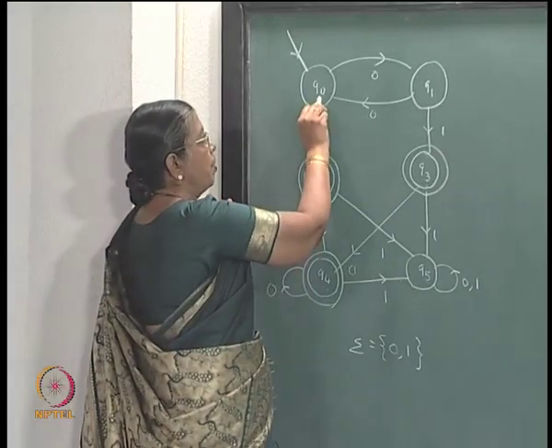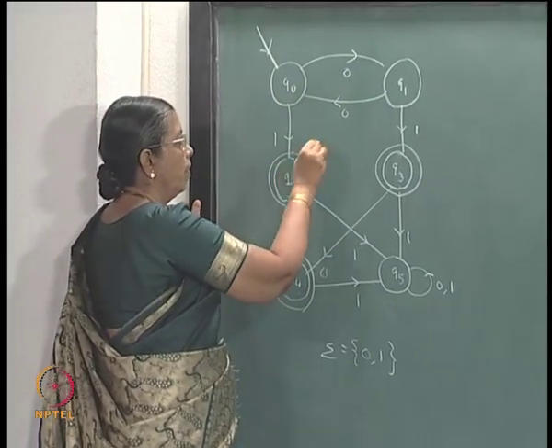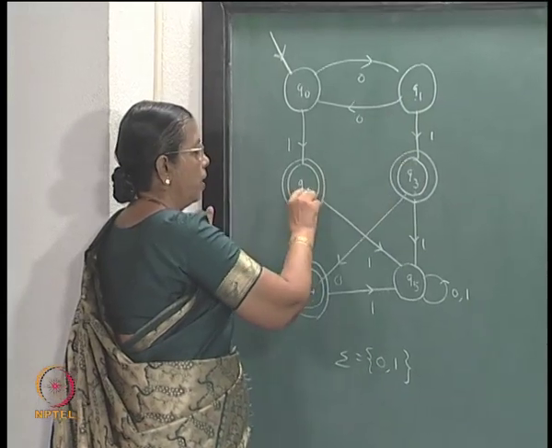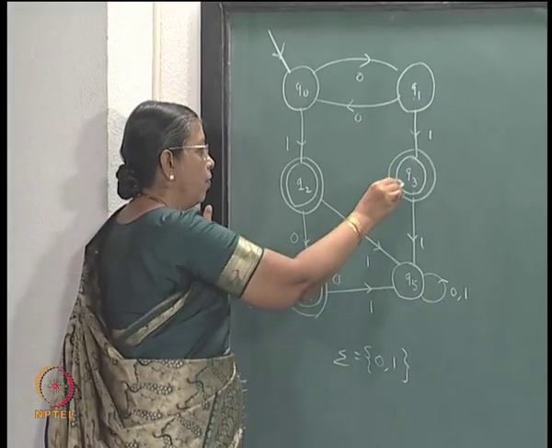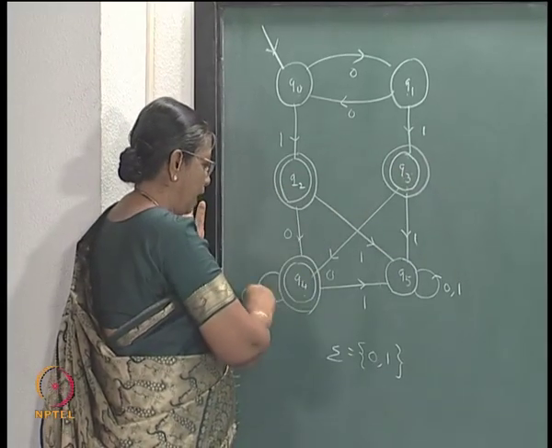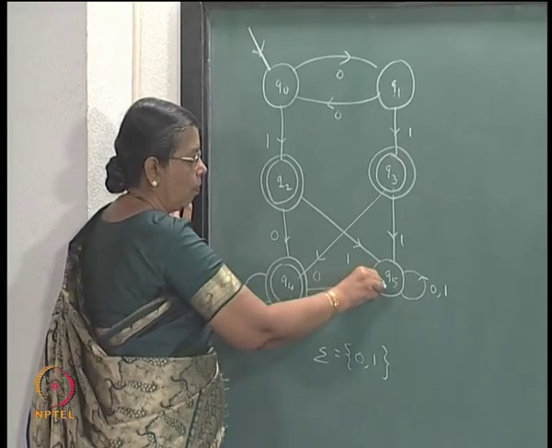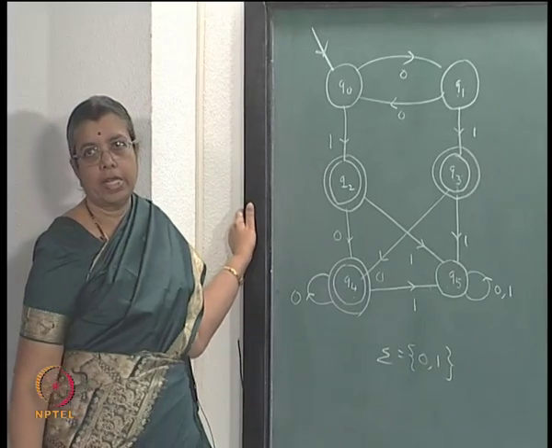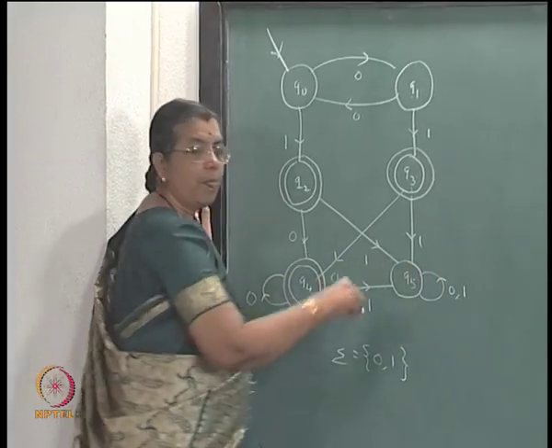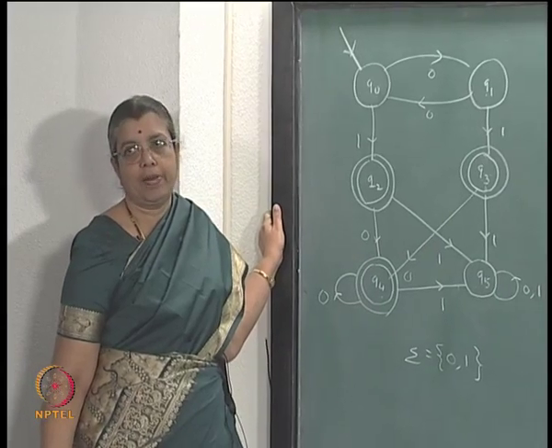So, starting from Q0, you can read any zeros, and if you read a 1, you go to a final state. Then if you read some more zeros, you still remain in a final state, but if you read one extra 1, you go to a non-final state. Once you go to Q5, you keep on remaining in Q5 and no string will be accepted. Q5 is a non-final state.